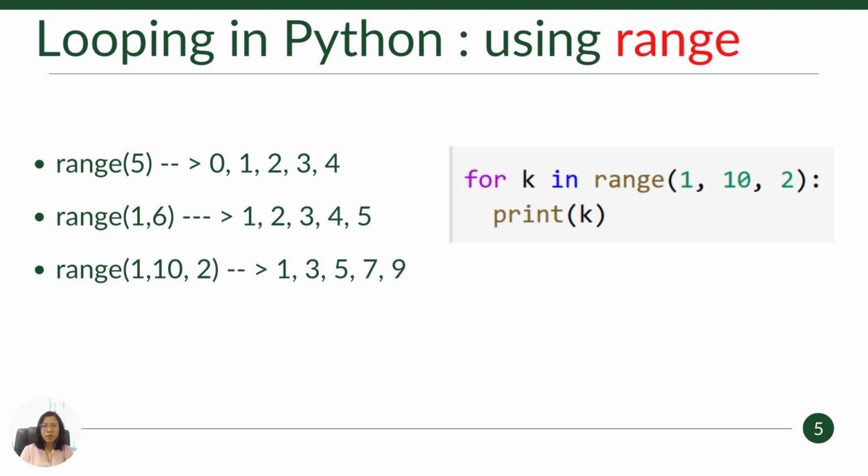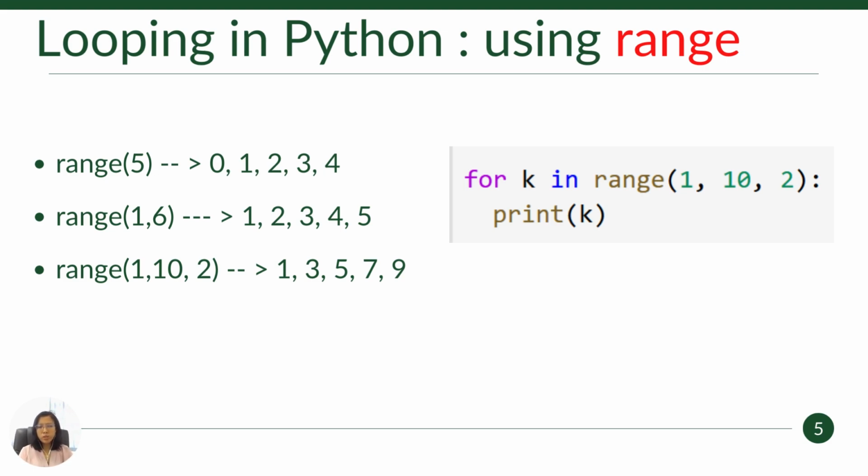So k will start from 1 all the way to 10, jumping 2 every time. The action I'm going to do is only print k. This action will be done 5 times. So what you are going to get is 1, 3, 5, 7, 9.